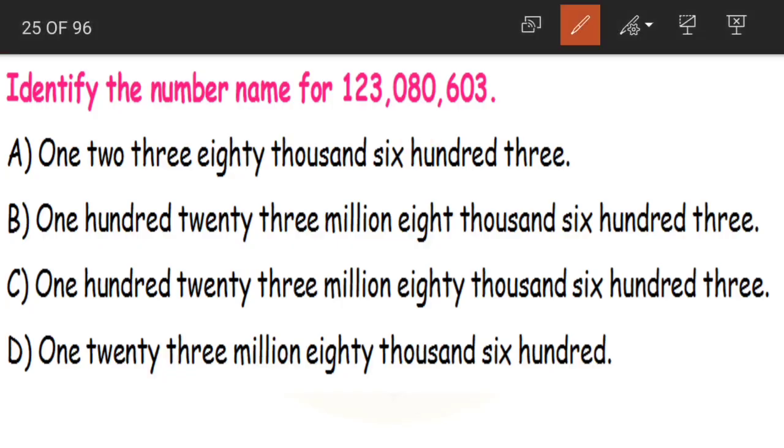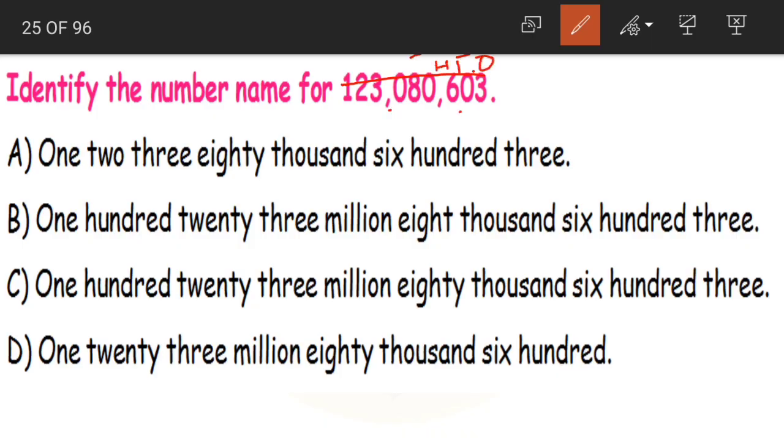Next, identify the number name for 123080603. Now the first point to note here is that commas are placed after every 3 digits. So this is in which system? Is it Indian or international? It is in international. Yes, it is in the international place value system. So first let us write the place values on top of the number according to the international system.